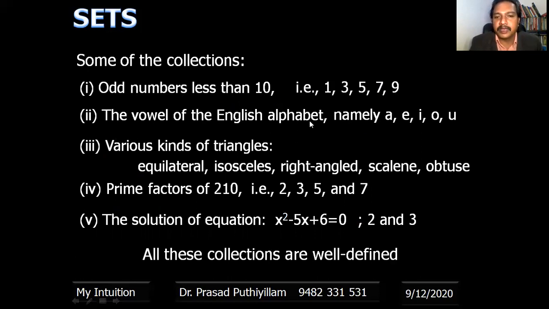The vowels of the English alphabet are A, E, I, O, U; D is not a vowel, so it is not given there. Therefore, it is well defined. The various kinds of triangles are also given here. The prime factors of 210 are 2, 3, 5, and 7 only. The solution of the equation x square minus 5x plus 6 equal to 0 is 2 and 3 only. They are all well defined.